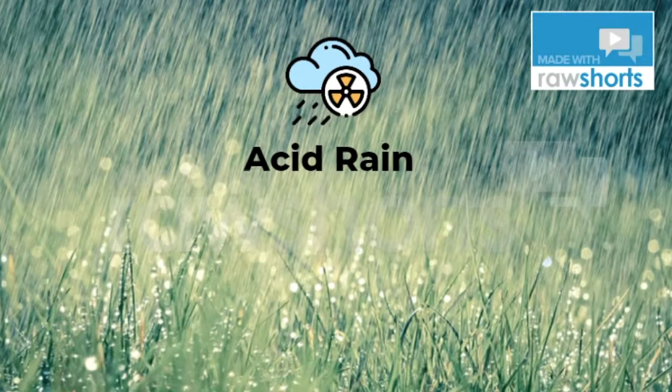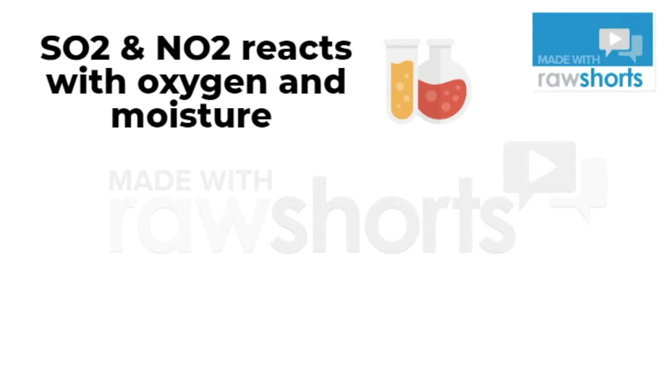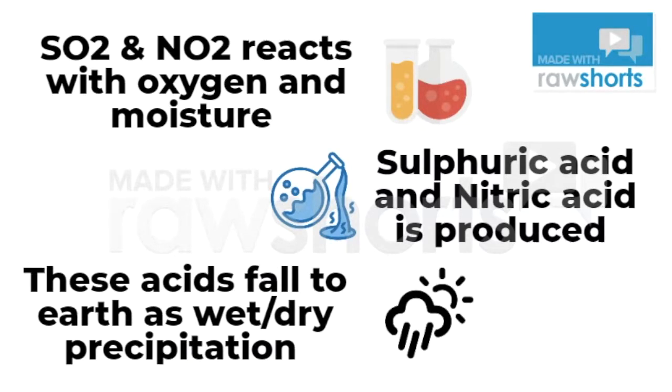Acid rain is caused by atmospheric pollution involving particulates such as sulfur dioxide and nitrogen dioxide. SO2 and NO2 react with moisture and oxygen present in the atmosphere and produce sulfuric acid and nitric acid respectively. These acids fall to the earth either as wet precipitation or dry precipitation.